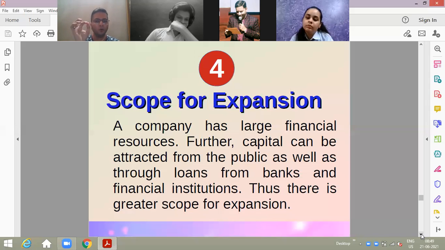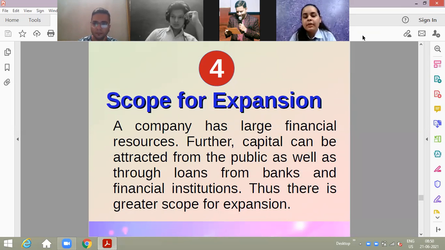Now, fourth point. Do we have a scope of expansion in our fourth form of business? That was cooperative society. Limited capital was there by all the members. Very good. No scope of expansion in that case too. Ria, I would like to ask you now. You tell me, do we have a scope of expansion in joint stock company? What have you observed from our 4 points until this point?